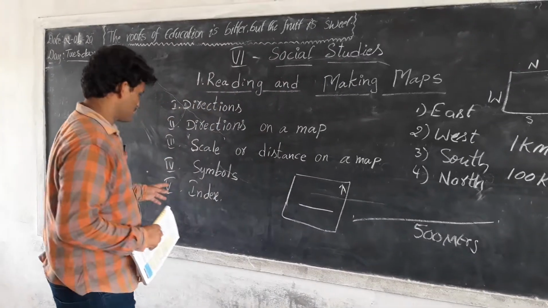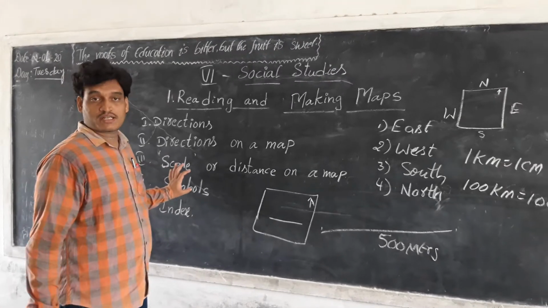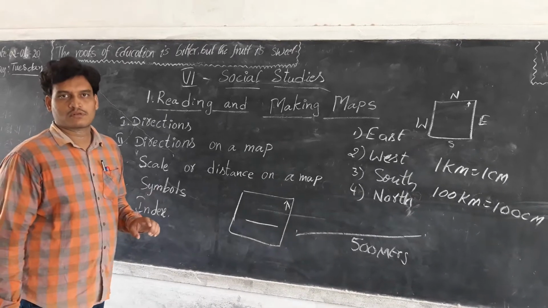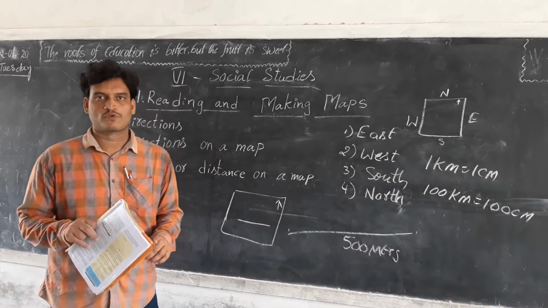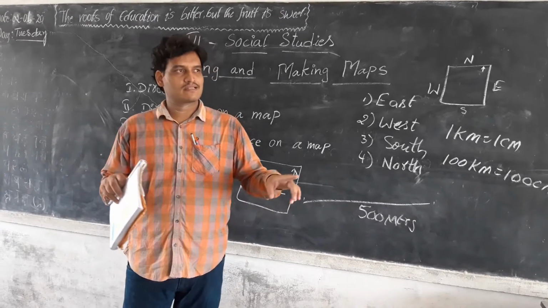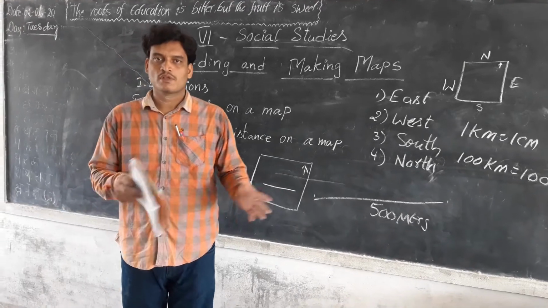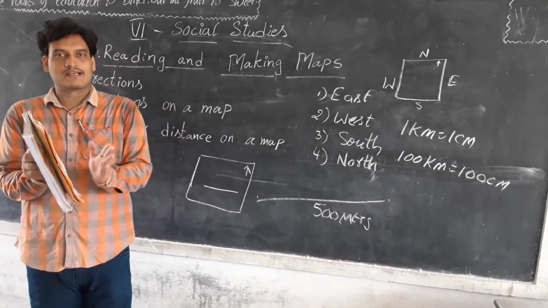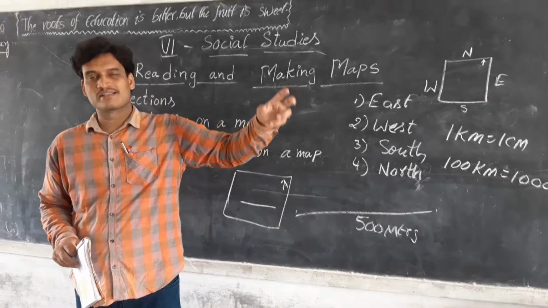And next one, symbols. It is also an important topic. Symbols are very important to understand the maps. What are the symbols? For example, we draw a village. We prepare one village on a map. The village means its surrounding distance like 4 or 5 kilometers. But it is not possible to show that on a map. So automatically we reduce the scale, the distance, and also we cannot draw the real images on a map.